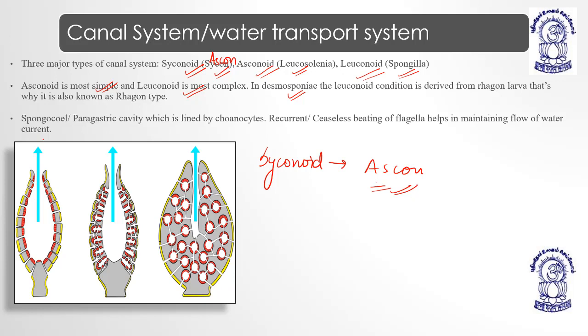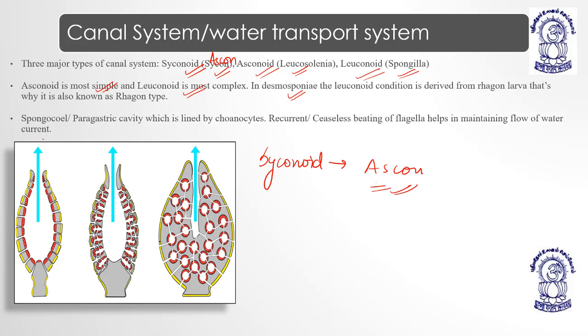Okay, then the most important term is spongocoel. Spongocoel is the paragastric cavity, the part through which the water current flows. Water brings along with it different nutrient substances, meaning food materials, and it also helps in exchange of gases.